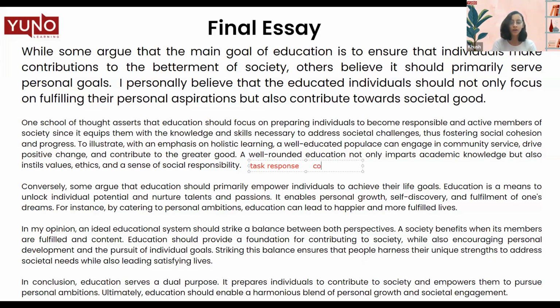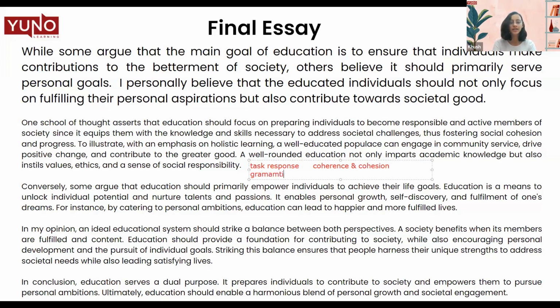Then comes your coherence and cohesion. So what do I mean by coherence and cohesion? Coherence and cohesion is when you transition from one idea to another, is it a smooth transition? Your ideas connecting from one to another, that is coherence and cohesion. And how can you ensure that? By using linkers, by using different styles of writing and making sure that you follow a structured way of writing so that it is coherent and cohesive.